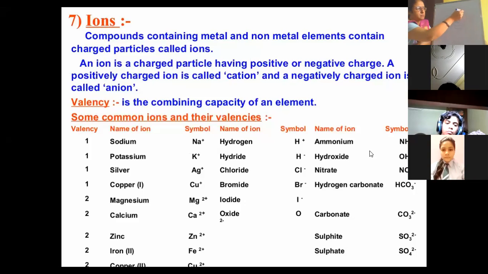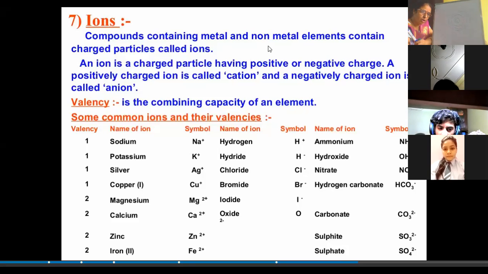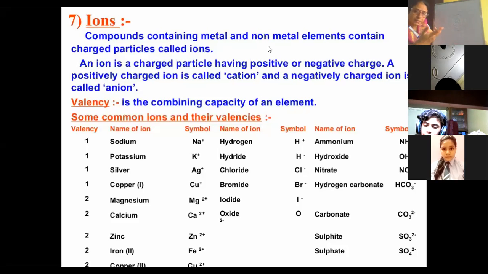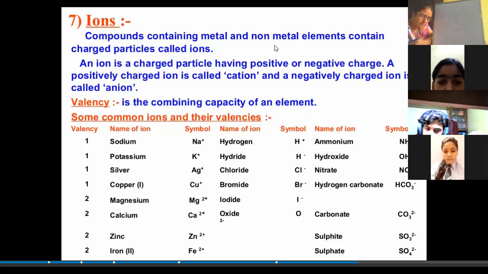Just like the solar system, the sun is in the center and planets are revolving around the sun. In the same manner, protons and neutrons are present in the center of the atom and electrons are revolving around the nucleus in orbits. Where are electrons present?